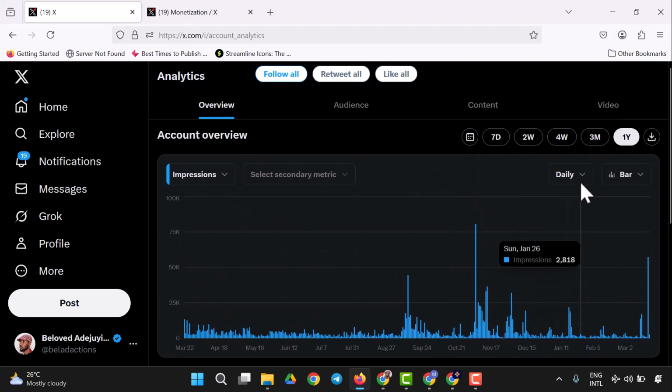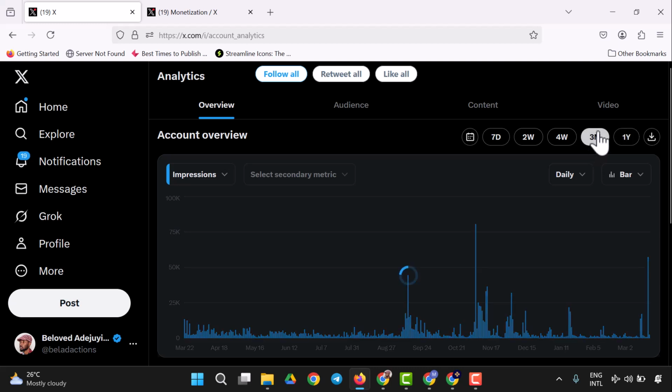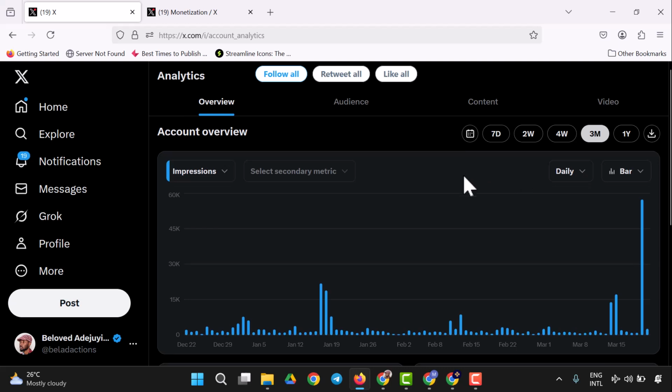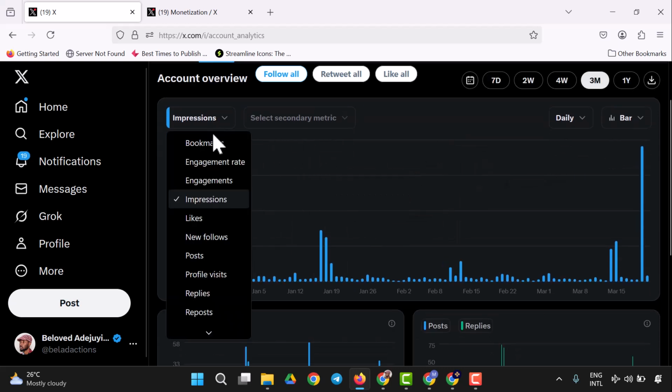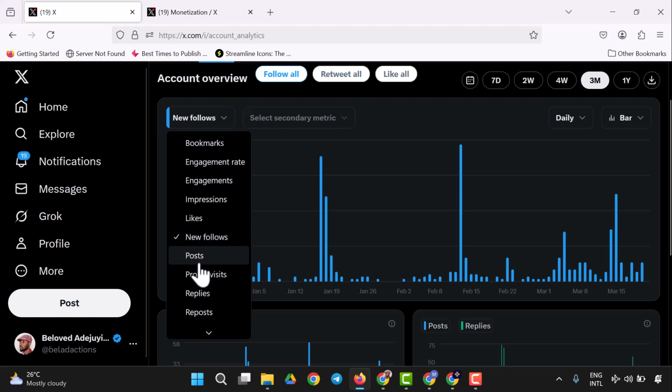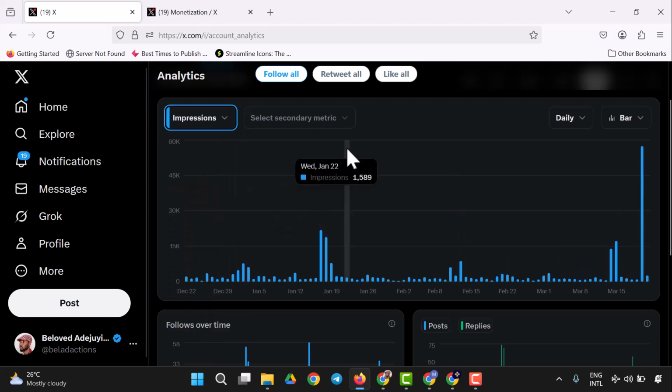But what we need is the data for 3 months. So I'm going to change it to 3 months. The timeline has to be 3 months, and you're going to see the impressions for 3 months. You could check whatever you want to check: different analytics, the engagement rates, the new follows, a lot of metrics. But right now, let's stay at impressions because impressions are the most important part we need right now.